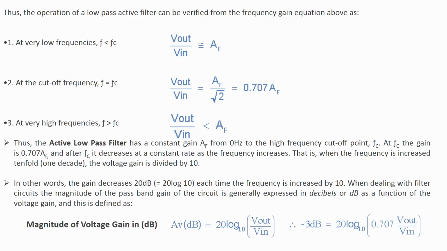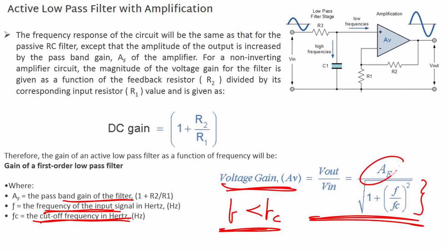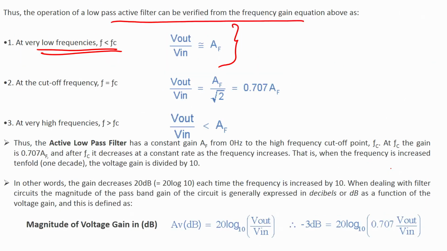So, thus the operation of a low pass filter can be verified. At very low frequencies, F less than FC, my Vout by Vin equals AF. If F is less than FC in this particular case, then my Vout would be nothing but AF. At F equals FC, Vout by Vin would be AF by root 2, or 0.707 AF. At high frequency it will be less than AF.